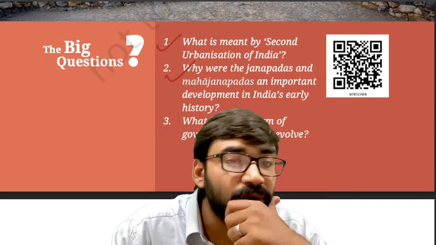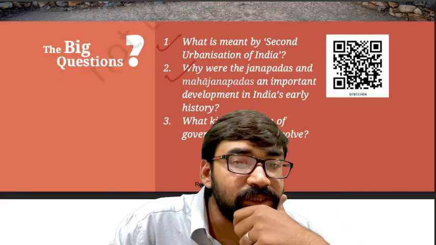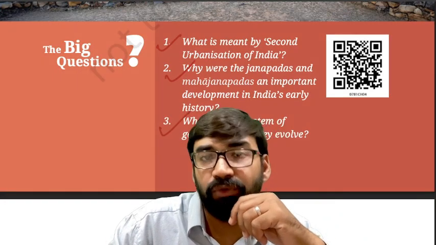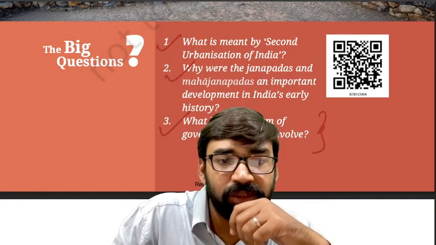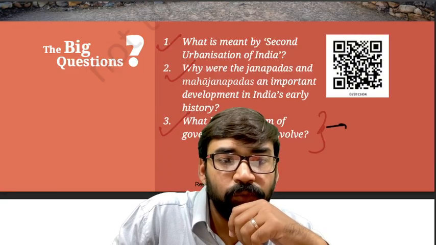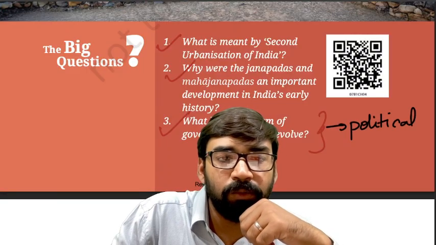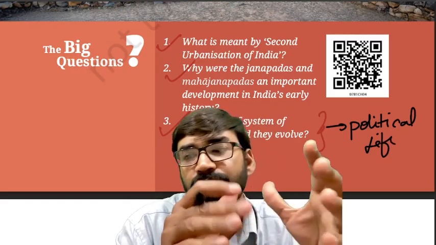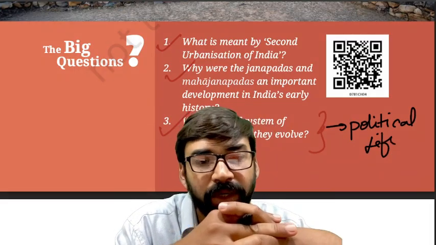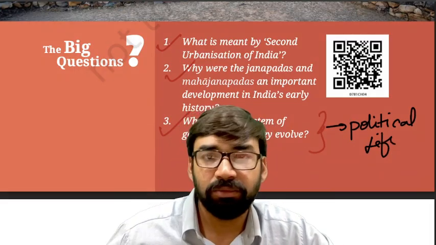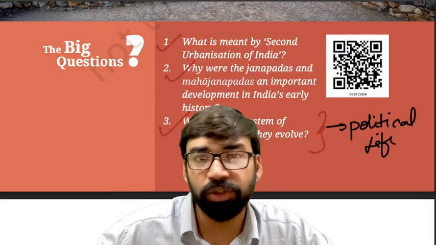Why are these things important? Then what kind of system of governance did they evolve? That means this question is related to political life in ancient India. Okay, so let's begin with this topic.